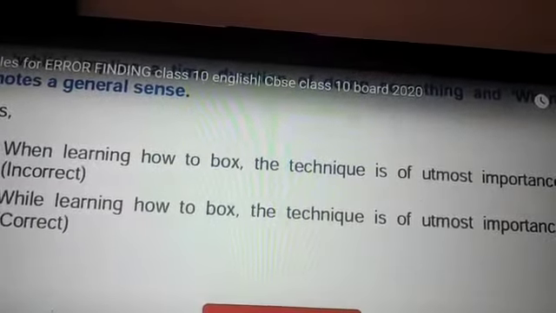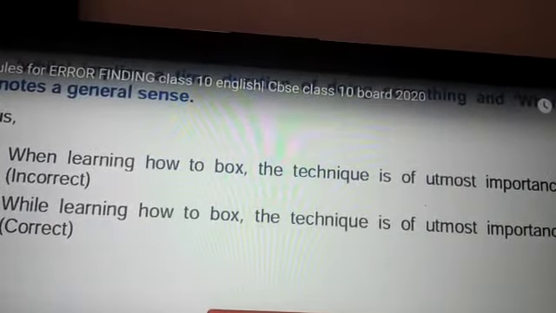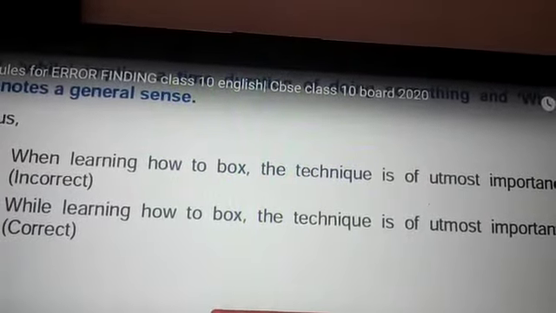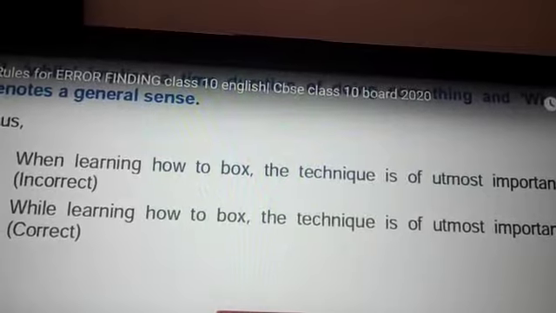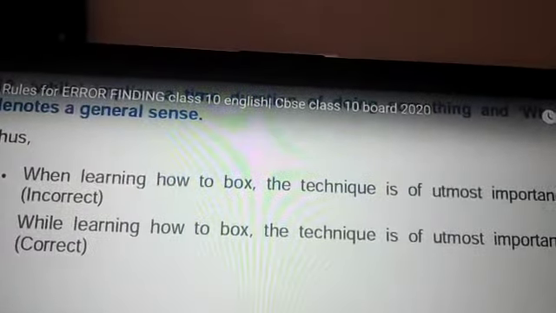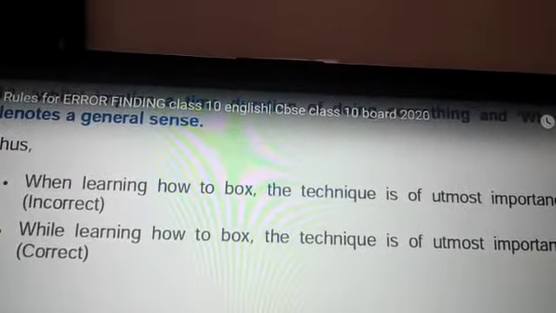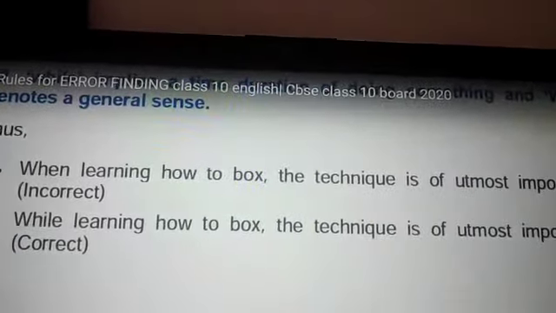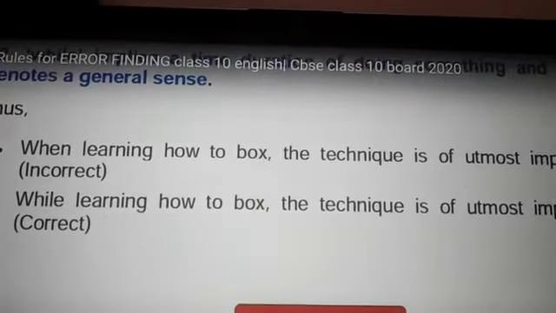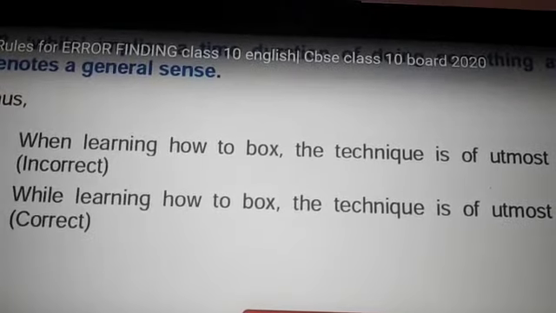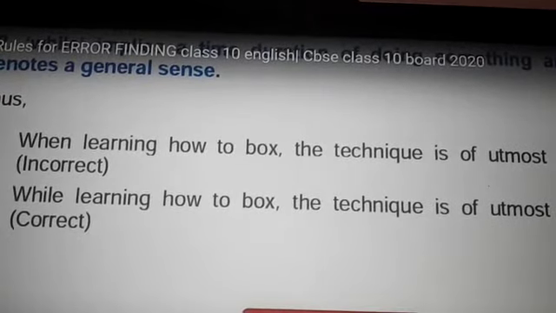"When learning how to box, the technique is of utmost importance" would be incorrect, as it is a time duration. So "While learning how to box, the technique is of utmost importance" would be the correct one. When we talk about time duration, then we'll use "while." And when we talk about time in a general sense, then we'll use "when."